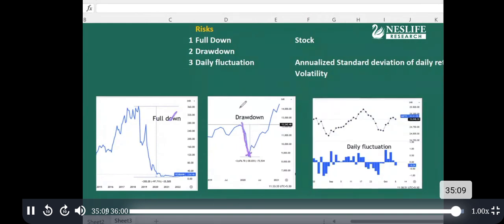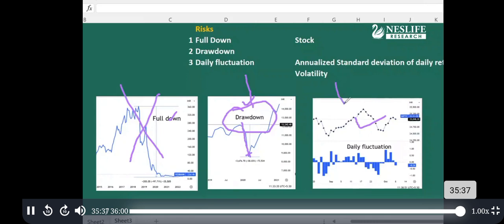This is called drawdown risk. So write in your notebook, drawdown risk is more important for retailers, and read more about it. You may watch ChatGPT, watch videos, because this is the real risk you are going to face. This is just for comparison purposes. This is not the real risk for the retailer. This is not related to mutual funds, because your portfolio is diversified and all stocks cannot become zero. But learn more about this, and this is just for comparison and understanding what finance professionals are talking about.